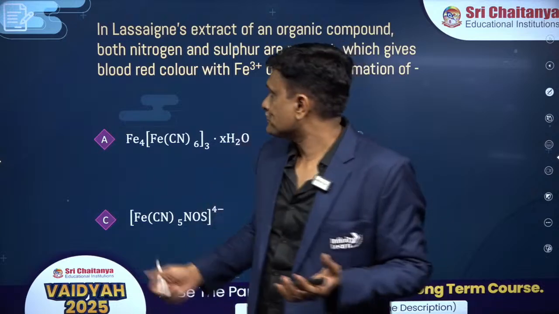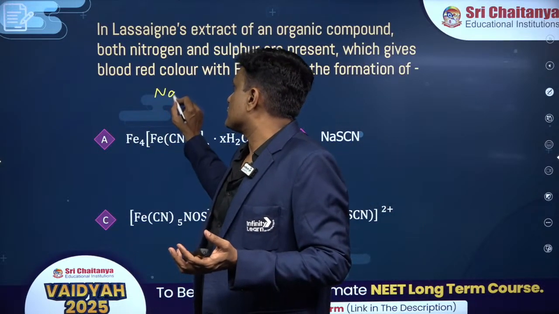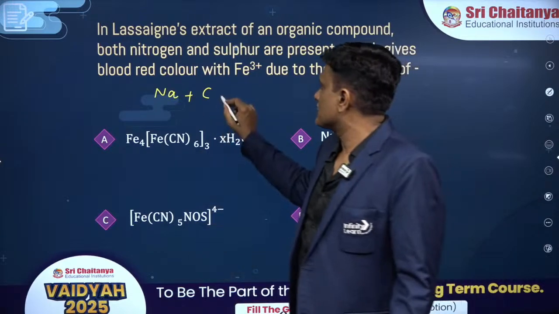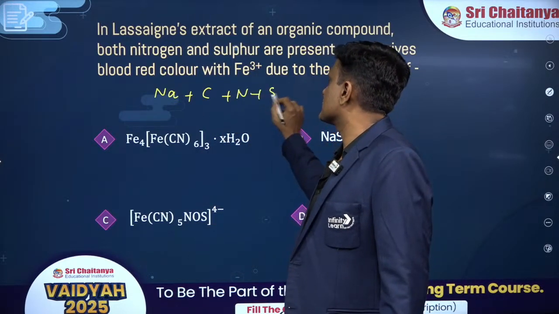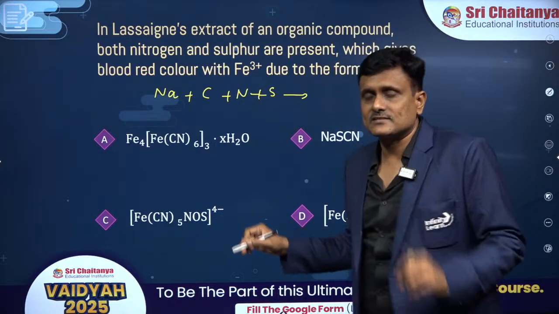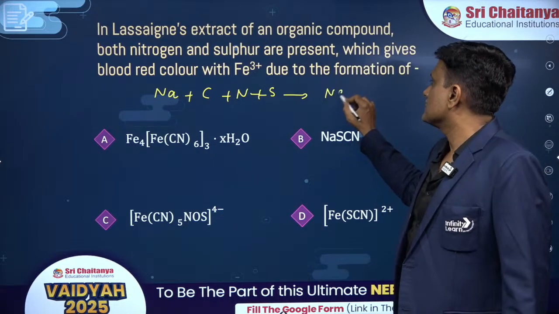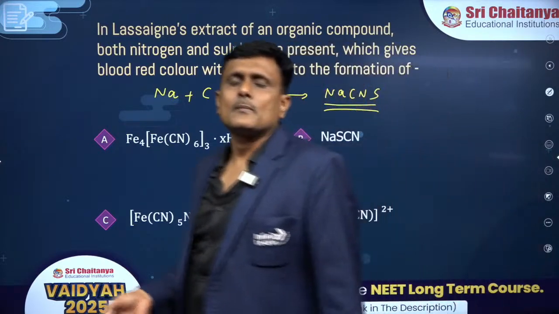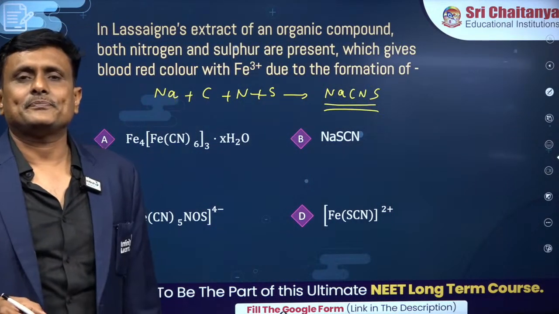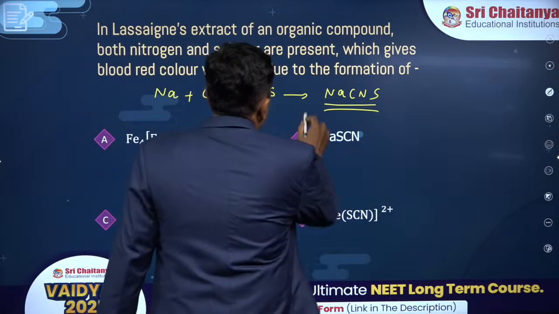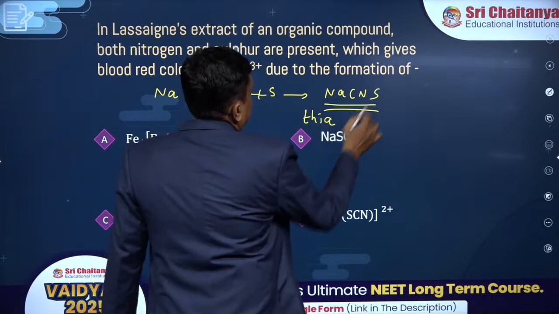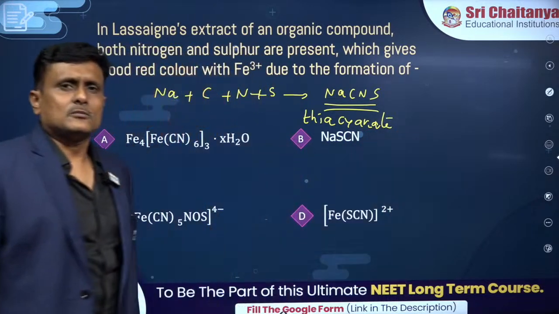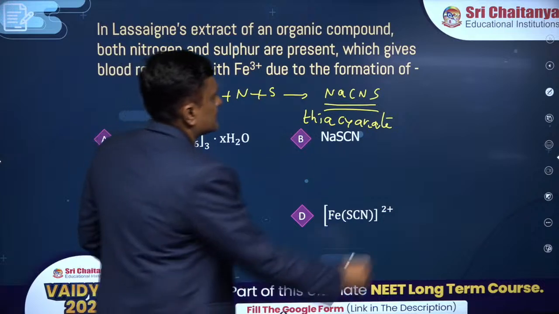So what will happen? The filtrate is supposed to have the sodium you have added, and the organic compound certainly has carbon. If it has nitrogen and sulfur, the filtrate will form an ionic compound. When you have heated at such high temperature, all the bonds in the organic compound would break and they will form thiocyanate, right? Sulfur, cyanide, SCN minus. It's an ionic compound very much soluble in water. This is actually present in our filtrate.